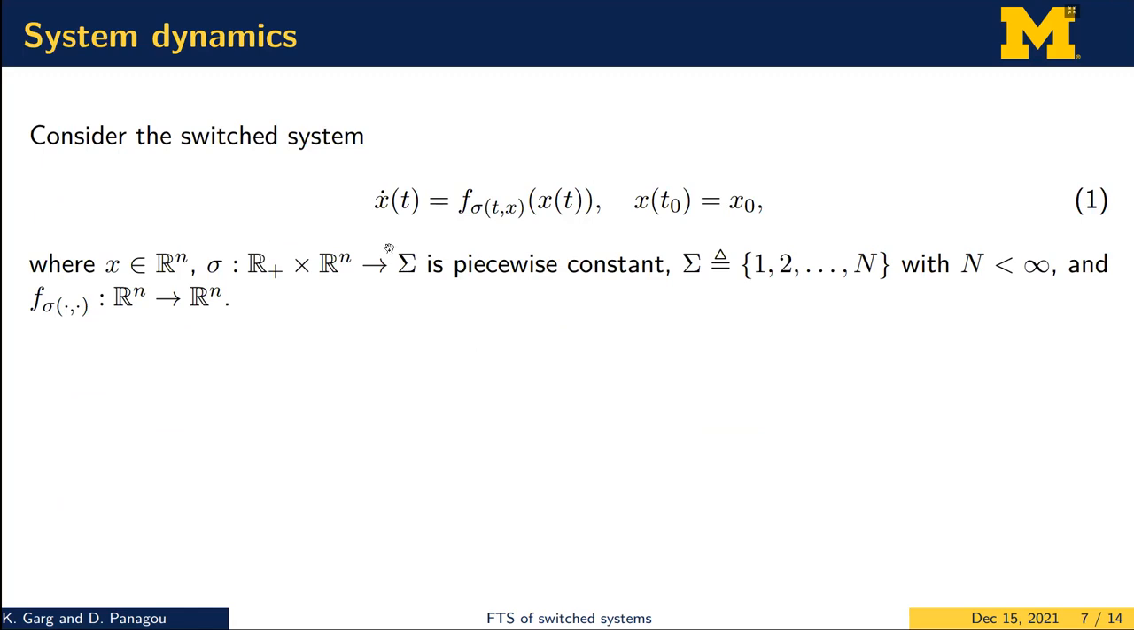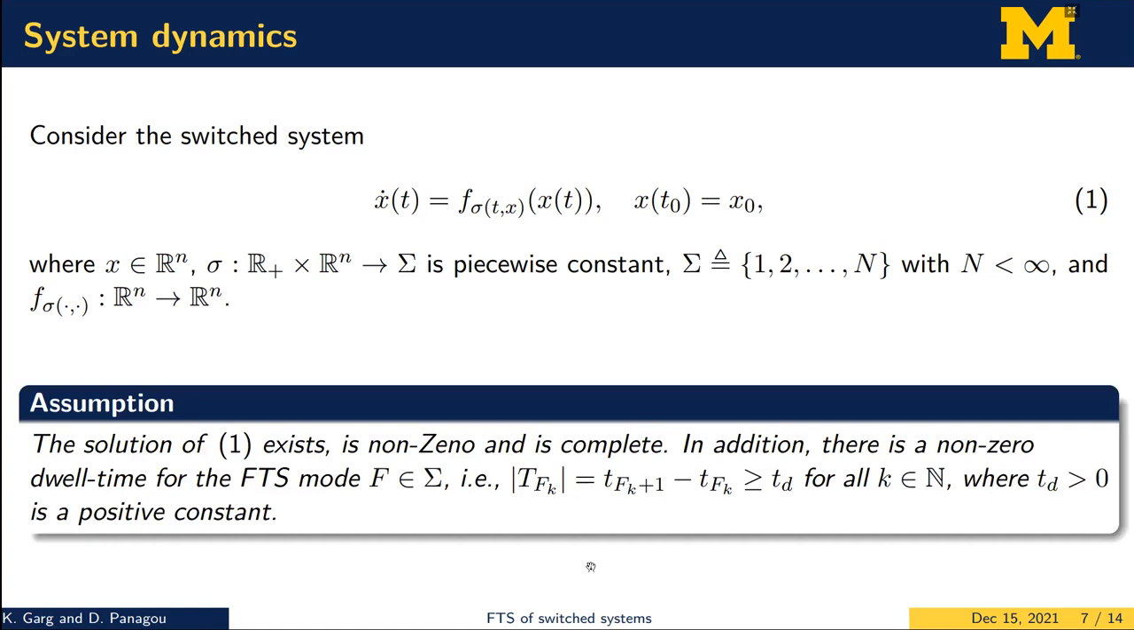So this is the system dynamics that we consider. The right-hand side of the system dynamics is allowed to switch between n modes, and we make this particular assumption on the solutions of the system. So we assume that the solution exists. It is non-zeno, which means that there cannot be an infinite number of jumps between the system dynamics in a finite amount of time, and that the solution is complete.